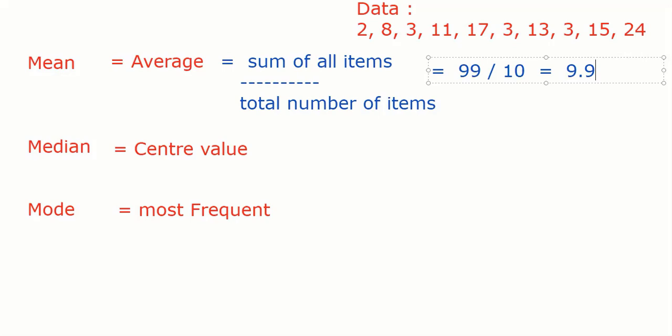Understood the point, everybody? What is the advantage of mean and disadvantage? The advantage is mean gives you some idea. जैसे हम क्रिकेट का स्कोर होता है, राइट? सपोज सचिन ने रन बनाए 2, 8, 3, 11, 17, 3, 13, 3, ये सब 15. ये सचिन ने 10 मैचेस में स्कोर किया है, तो आइडिया लग जाता है.